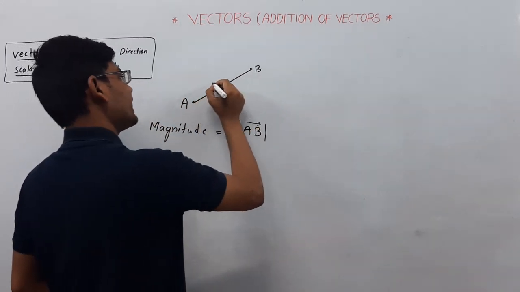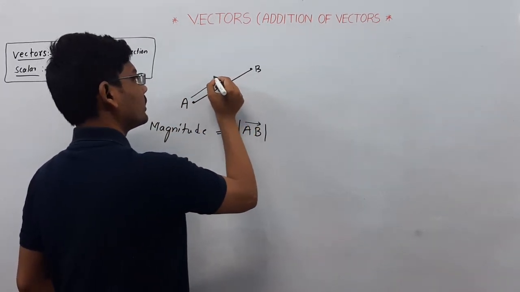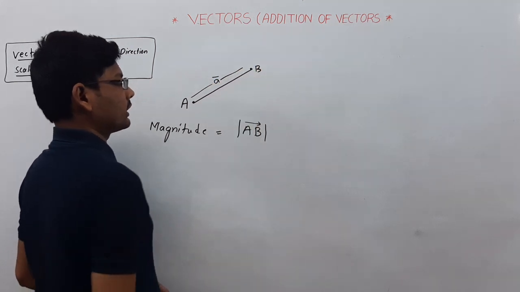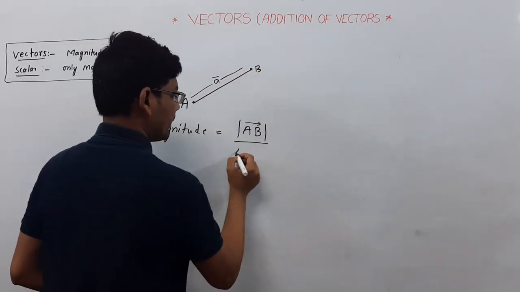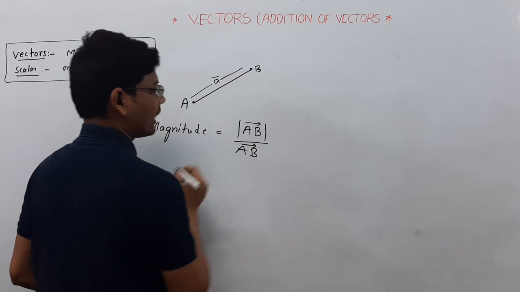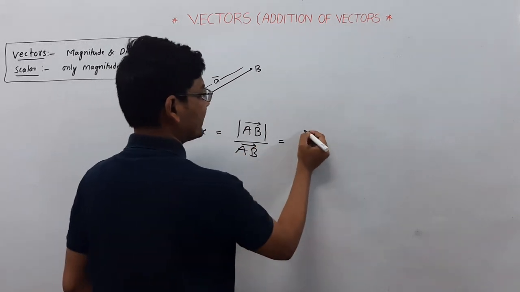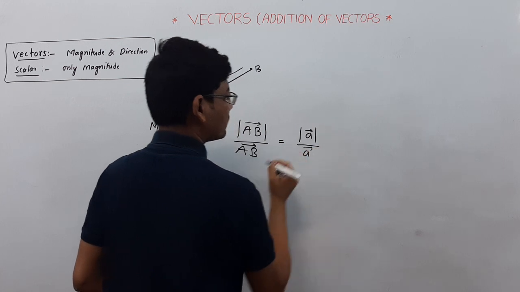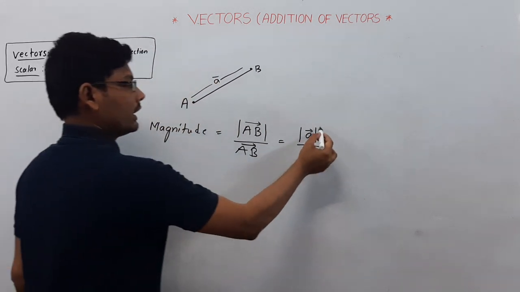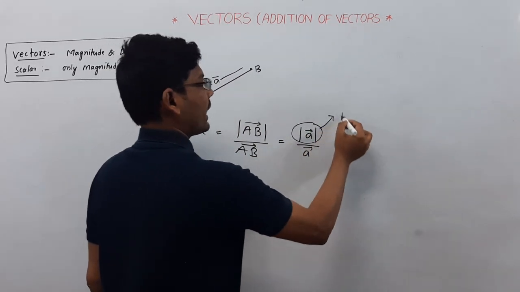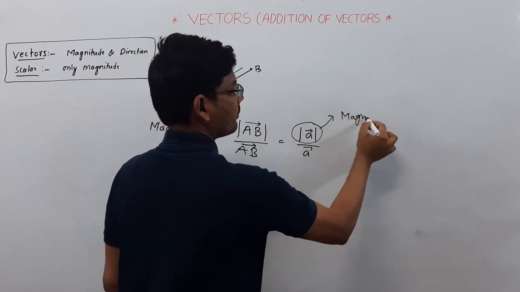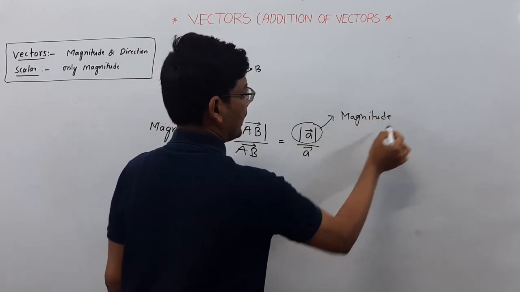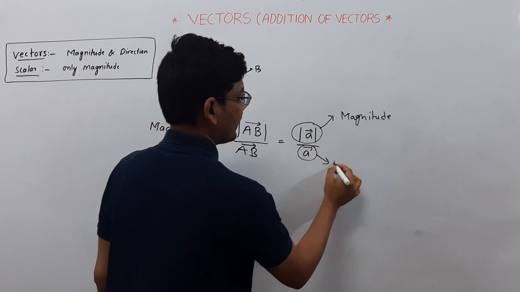Now we can write it as a bar, this is the magnitude, and we can write the AB vector. Now we can write it as mod of a bar by a bar, where mod of a bar is the magnitude and this is the direction.